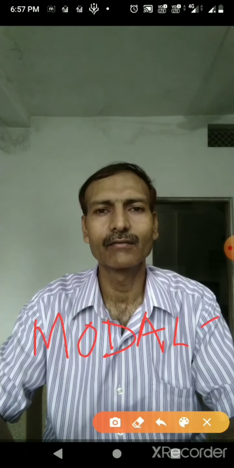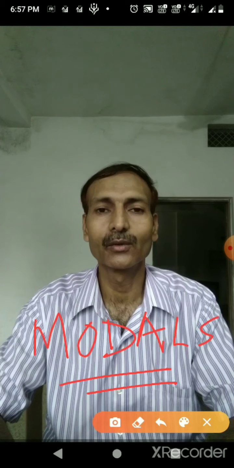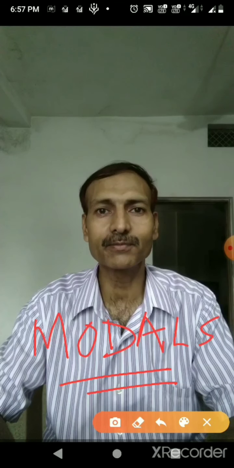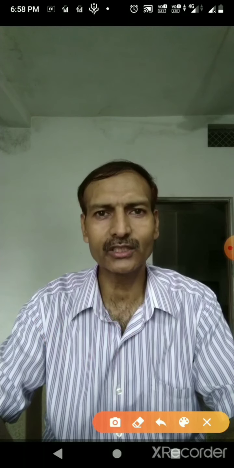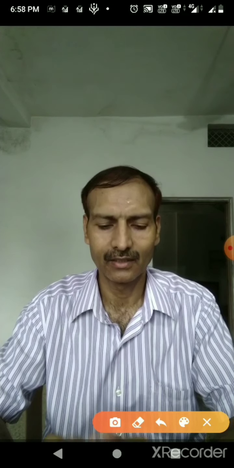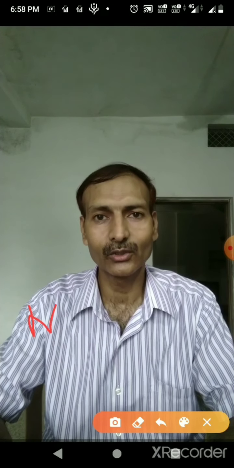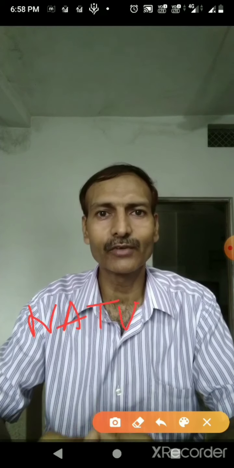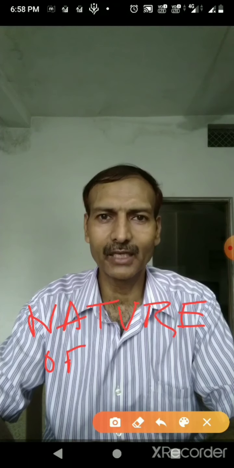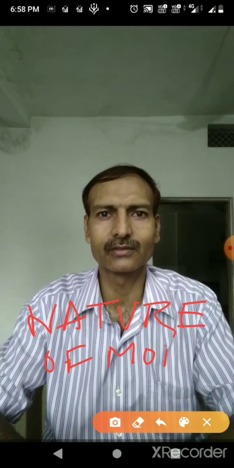Modals are very special verbs which are also called modal auxiliary verbs. They are special words which express your feelings, your emotions, your special expressions at times. They are also used in daily life, and they have a very special position, place in your life, that is special in your sentences. So modals are auxiliary verbs, and they are of various types because they express many kinds of moods. And I begin with the nature of modals.